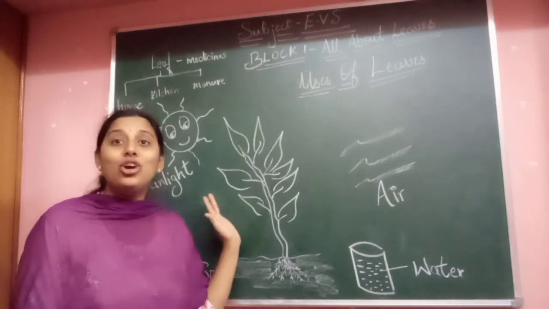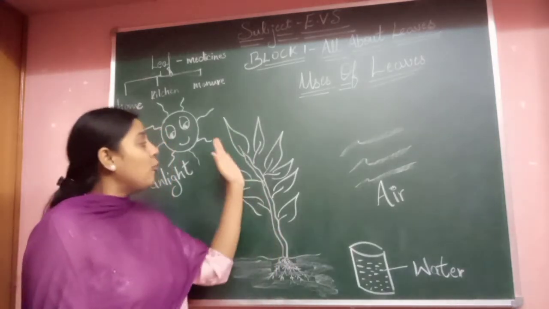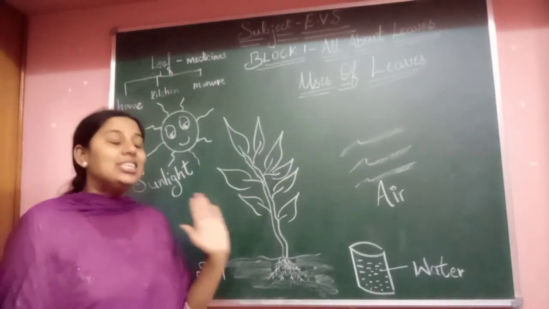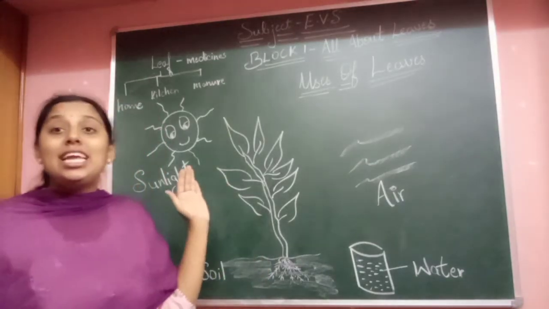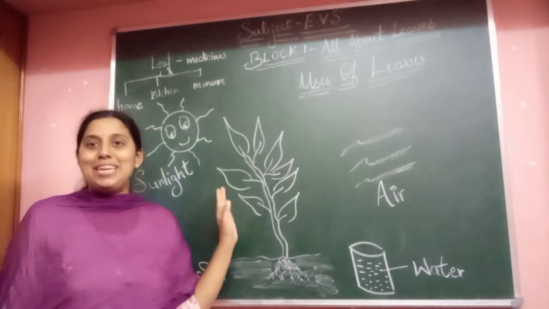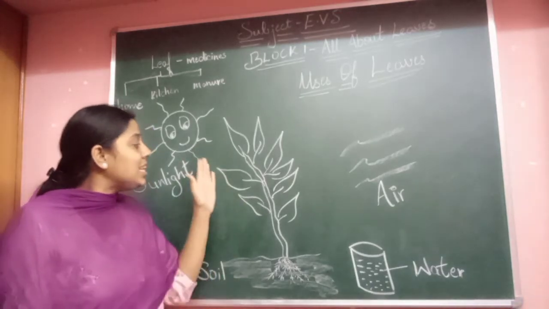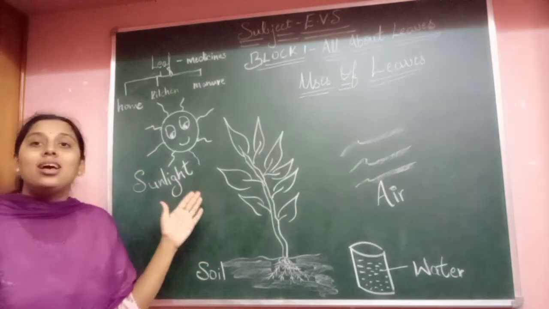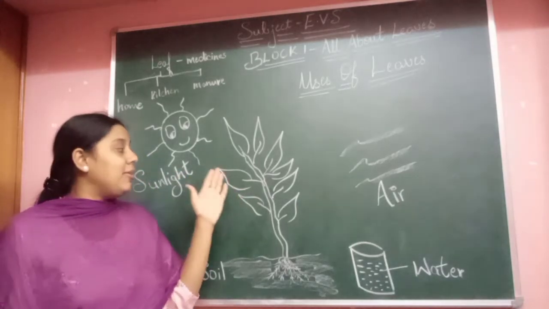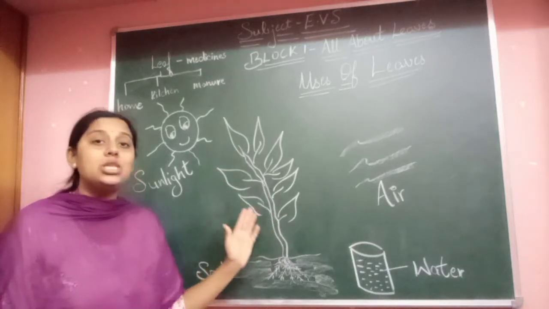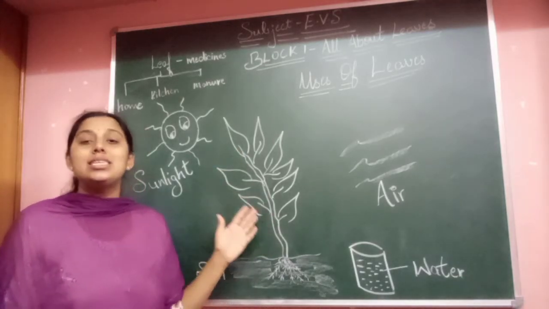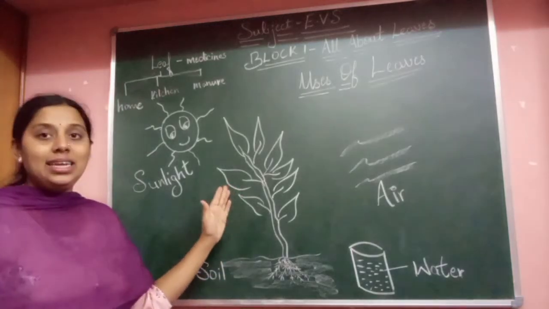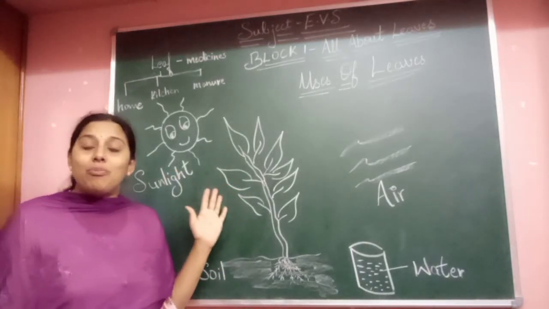They cook food for the plant, for all other parts of the plant. Yes, children. So the leaf is known as the kitchen of the plant because it is the place where all the food is prepared, whatever nutrients and food are required for the plants to grow. Whatever nutrients are required for the plants to grow, they are supplied from the leaves. Okay. So leaves prepare food.